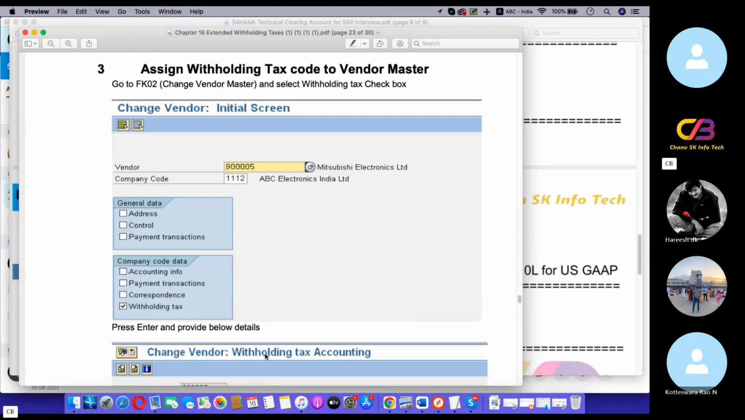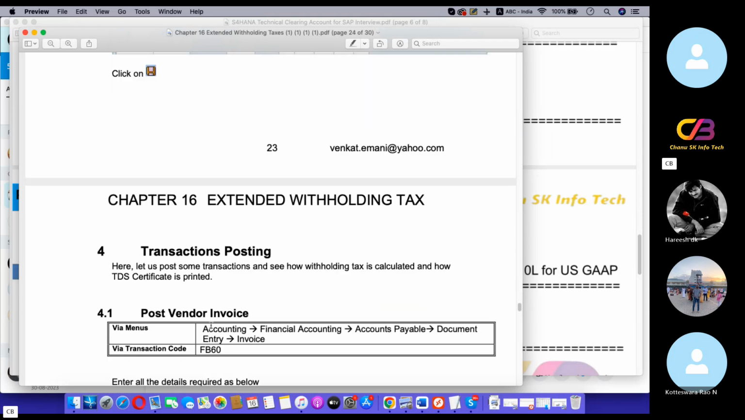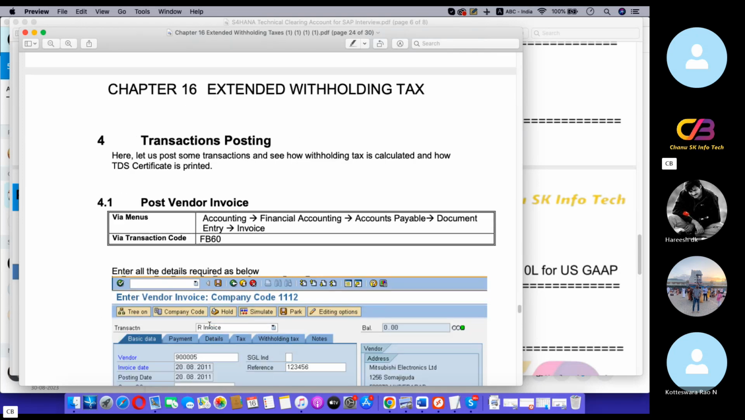Then you post the entry in the vendor master. You need to update the withholding tax information; if you do not update it, you will get an error, and withholding tax will not be counted. In the vendor master, we need to assign the respective withholding tax types, tax codes, etc. If you do not assign them, you will see errors.